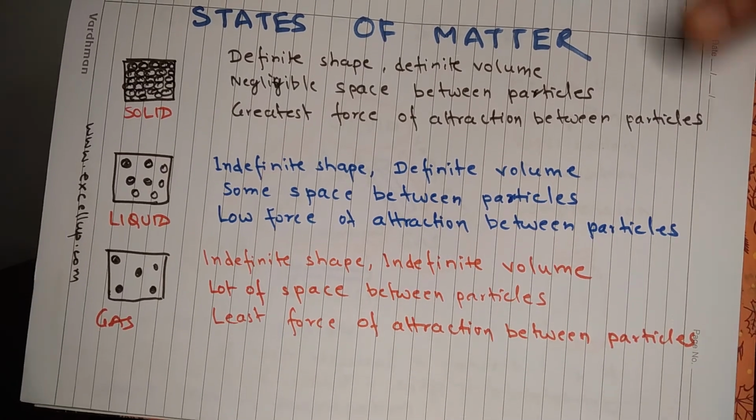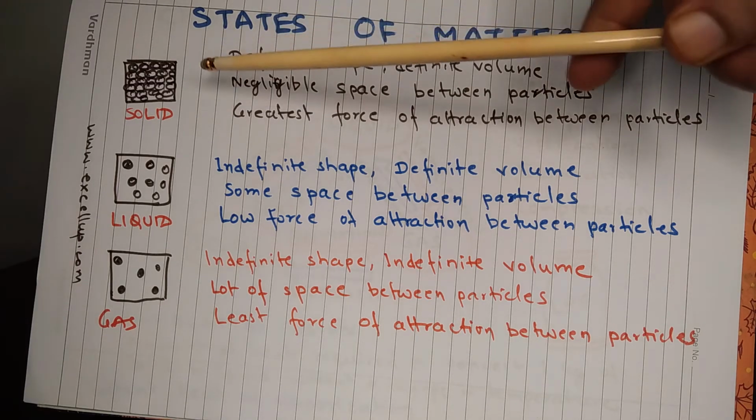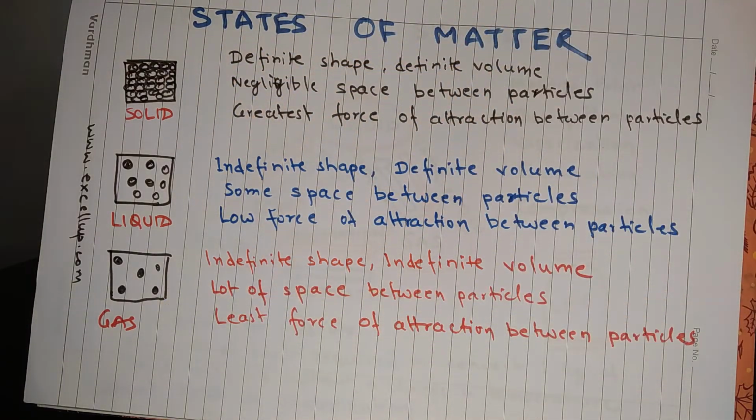States of matter. Matter is found in three states, and they are solid, liquid, and gas. So what are the differences between solid, liquid, and gas? Solid has definite shape and definite volume. There is negligible space between particles, and the force of attraction between particles is greatest in solid. Because of the greatest force of attraction and negligible space between particles, the solid is able to maintain definite shape and definite volume.